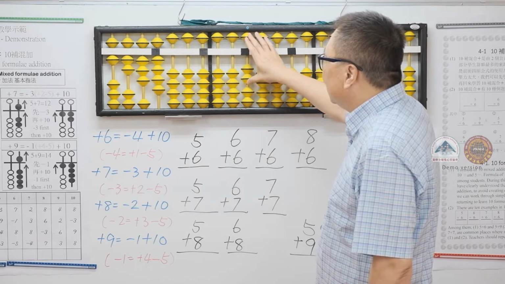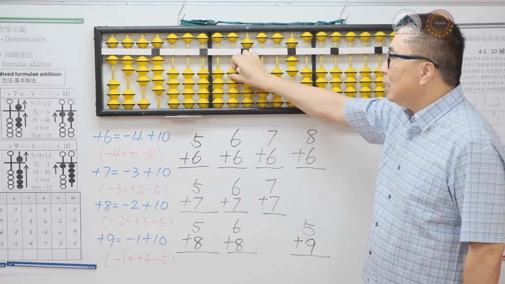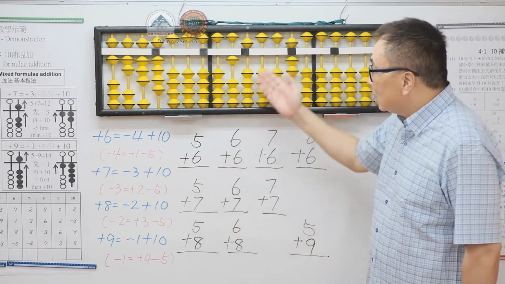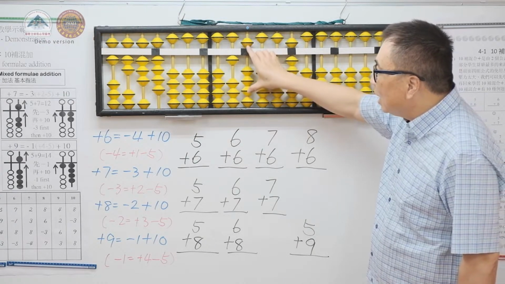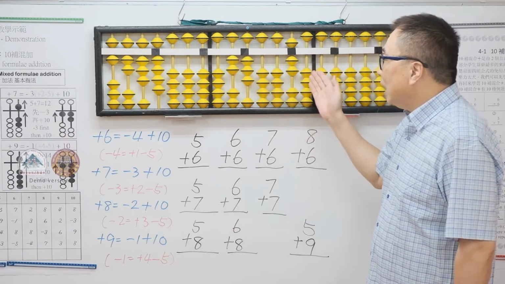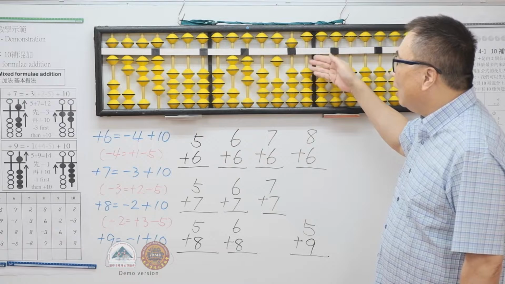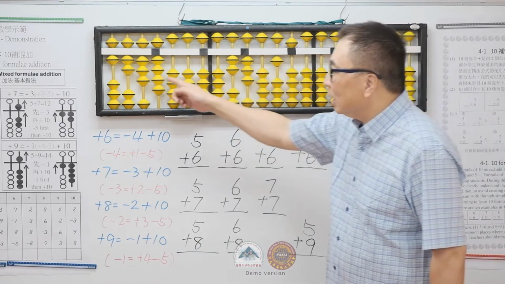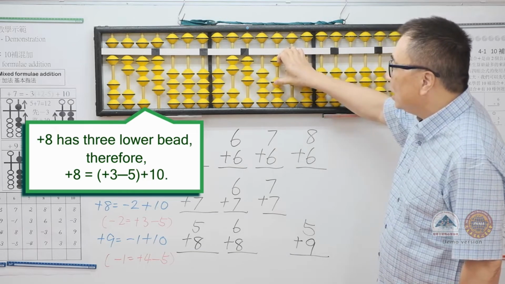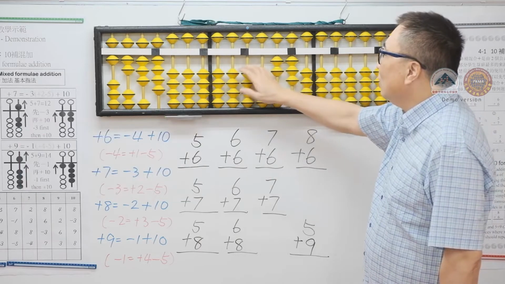We have 7 and we want to add 8. Plus 8 equals minus 2 plus 10, and we can minus 2 directly. However, when we need to add another 8, we don't have 2 to minus directly. So we use plus 3 minus 5 plus 10, which involves 5's complement. Using the different method where students are not clear, they can remember how many lower bits 8 has. We remember 8 has 3 lower bits. Hence, we bring 3 lower bits up with 5, then plus 10. This is a simpler method.